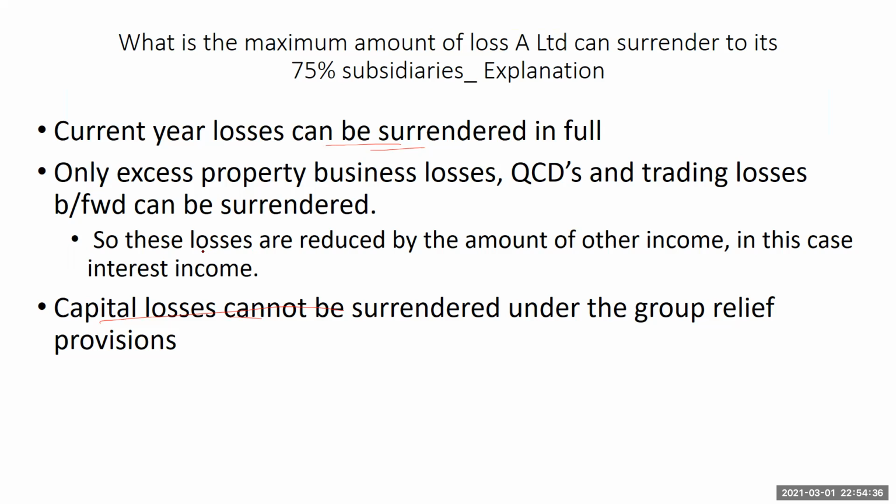All right. So these losses, the property business losses, the qualifying charitable donations and trading losses can be surrendered. And these are the losses which are reduced by the amount of other income. So if there's any other investment income, rental income, we should use it to reduce these losses, and then determine the final amount, or the maximum amount that we can surrender or absorb.